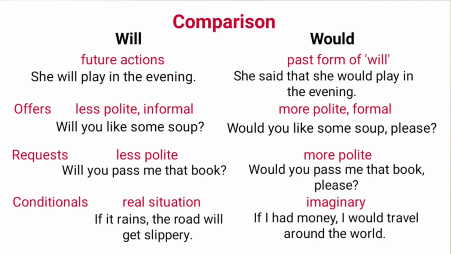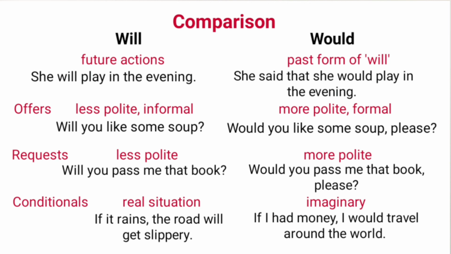Second comparison is based on expressing offers. We make less polite and informal offers to our friends and family. In such offers, will is used. For example, will you like some soup? While making offers to our seniors or strangers, we use would. These offers are more polite and formal. For example, would you like some soup, please?